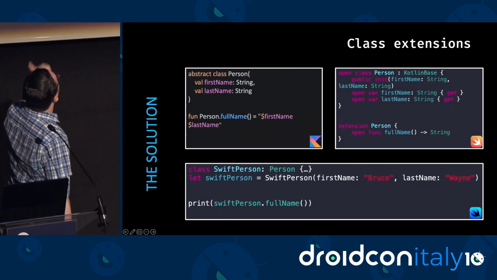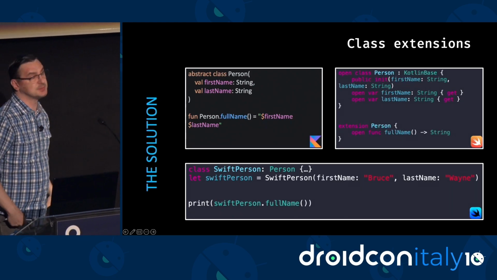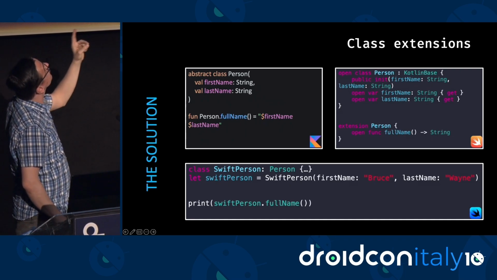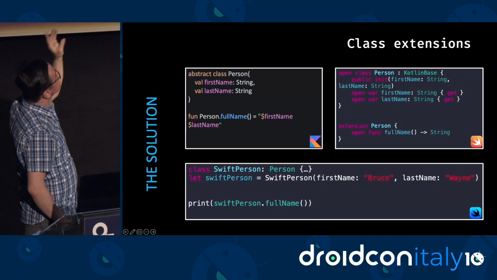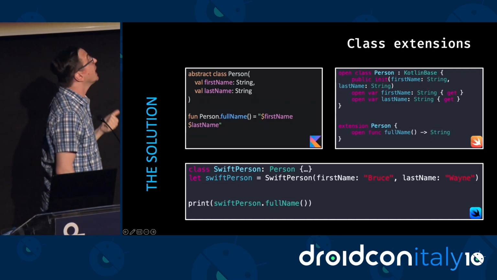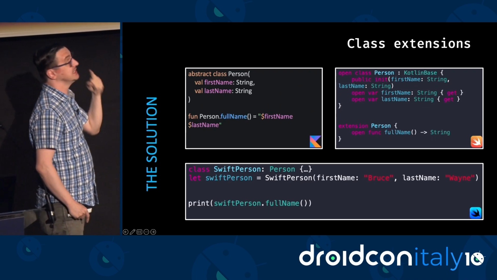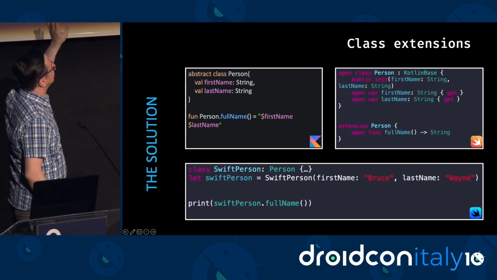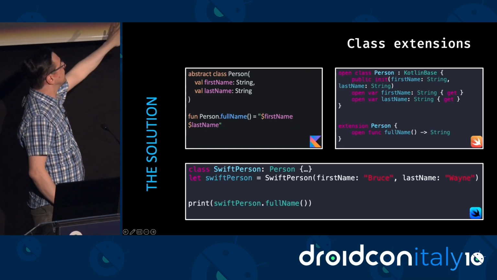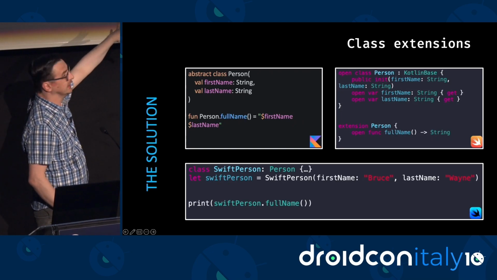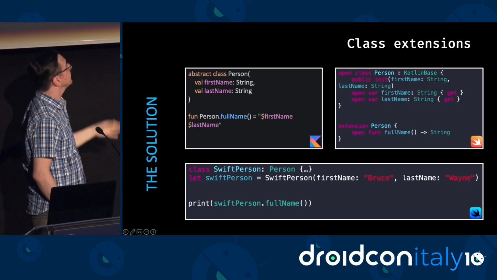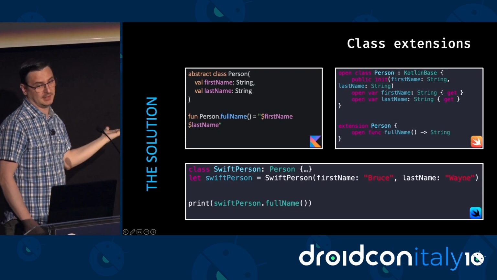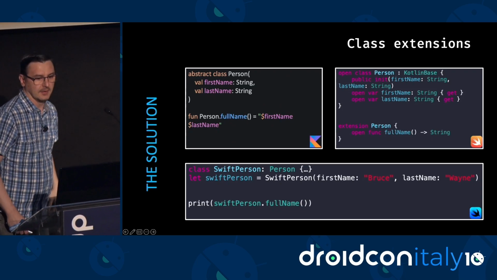So now we change again our class Person to be an abstract class. And you can see now that if you define an extension in Kotlin, it will be exported as an extension to Swift. So then we have an interface that iOS developers are expecting, and we also are able to use extensions the same way we use them in Kotlin, right?